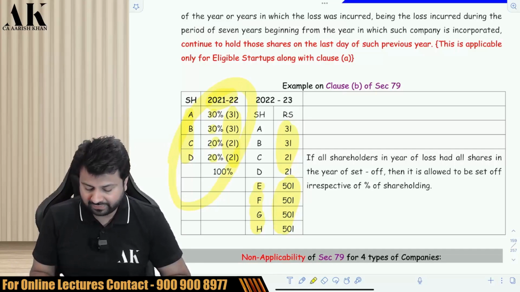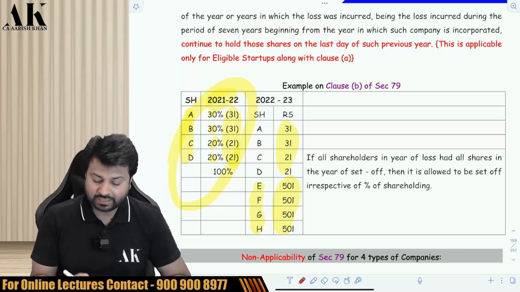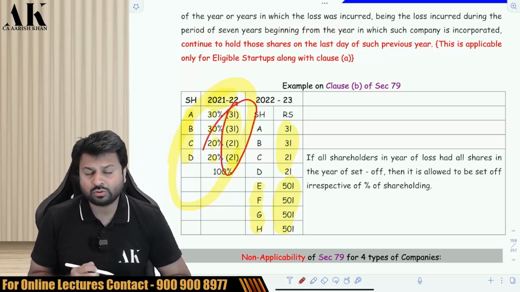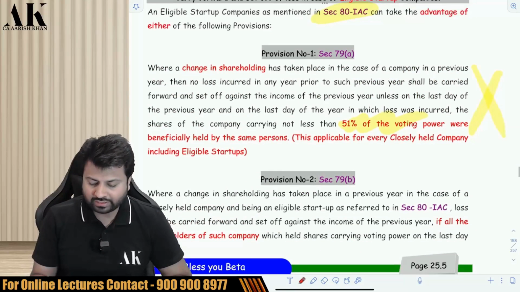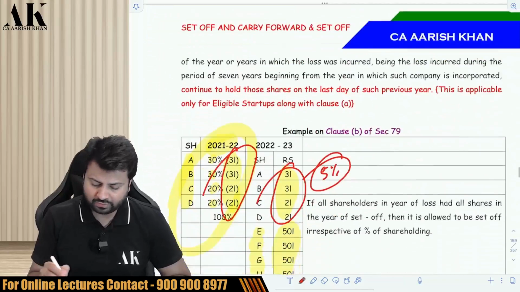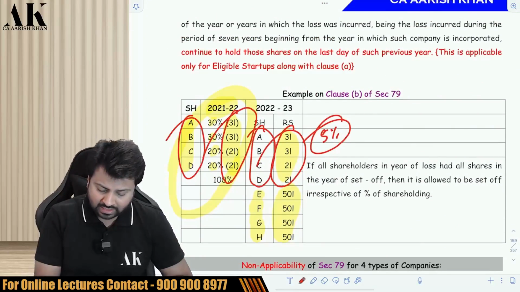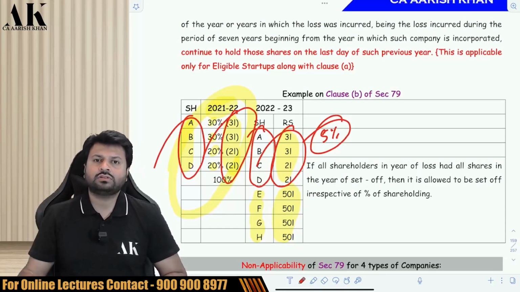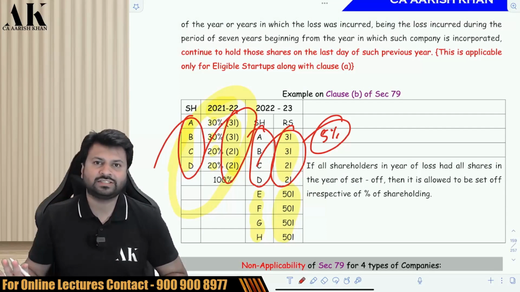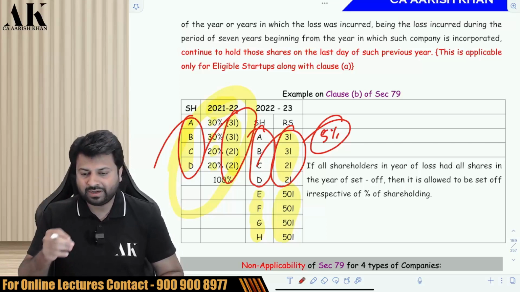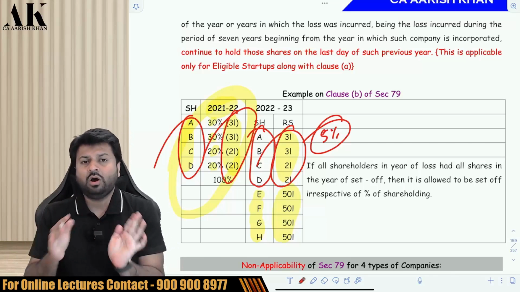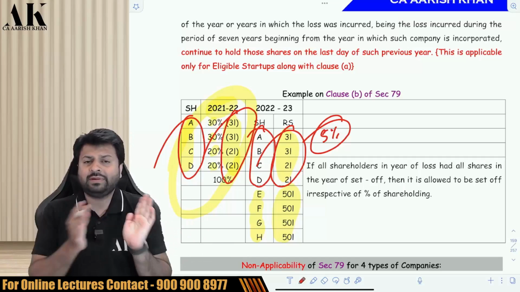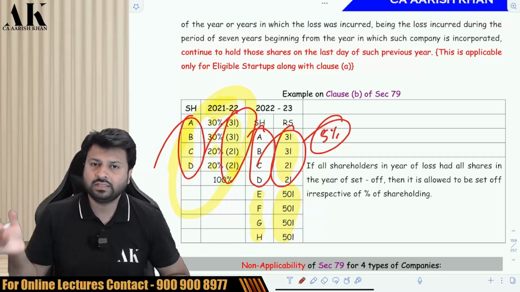Now, if I check the 51% shareholders, are they the same? They are not the same. Here, the shareholders who are 100% shareholders, here those shareholders are not even 5% shareholders. So 51% shareholders are not the same. So they will not get the benefit here, but they will get the benefit here because all the shareholders are the same. So if this criteria is also fulfilled for an eligible startup, that is much more than sufficient. So an eligible startup can take a benefit under this clause also. Either 51% of the shareholders can be the same, or if 51% of the shareholders are not the same, at least all shareholders should stick to their seat. They should not leave the company.